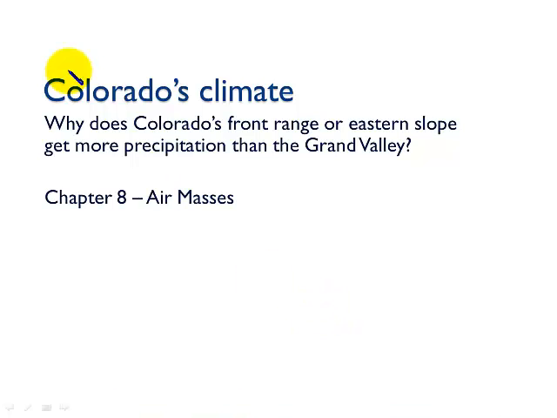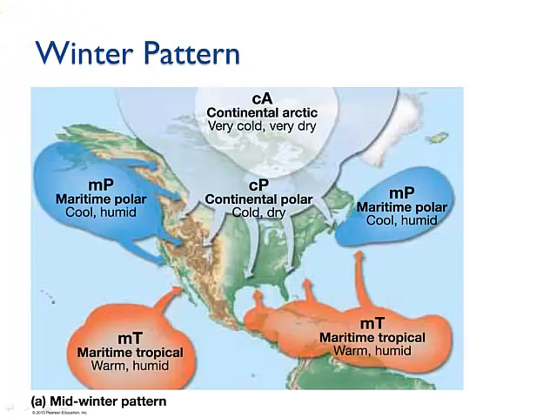Hi class, this first video is about Colorado's climate, and it's in answer to a question that was asked by one of you about why it is that the Front Range of Colorado, or the eastern slope, gets more precipitation than the Grand Valley. She thought that seemed a little counterintuitive because it should be in the rain shadow, and I think that's a great question, and I'm really glad because it got me thinking about talking a little bit more about air masses, which is what Chapter 8 was about.